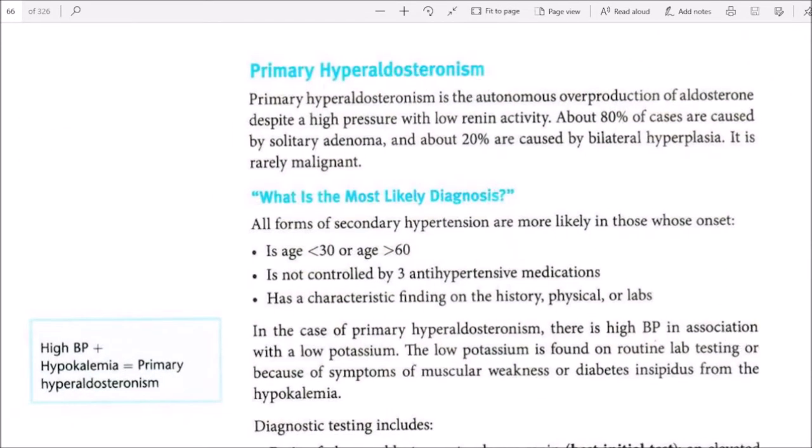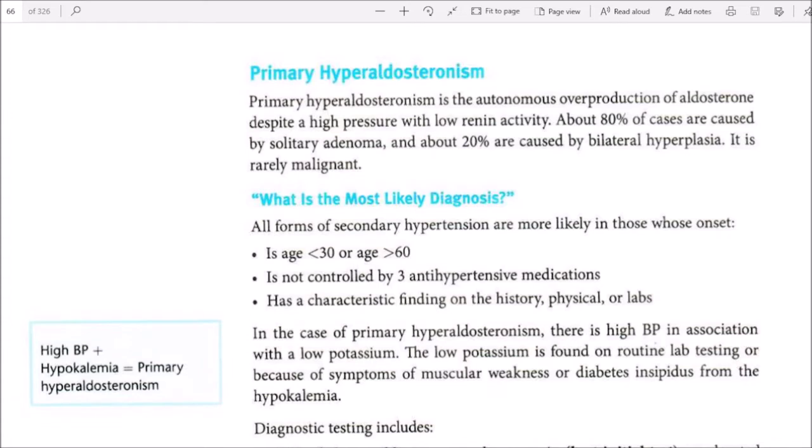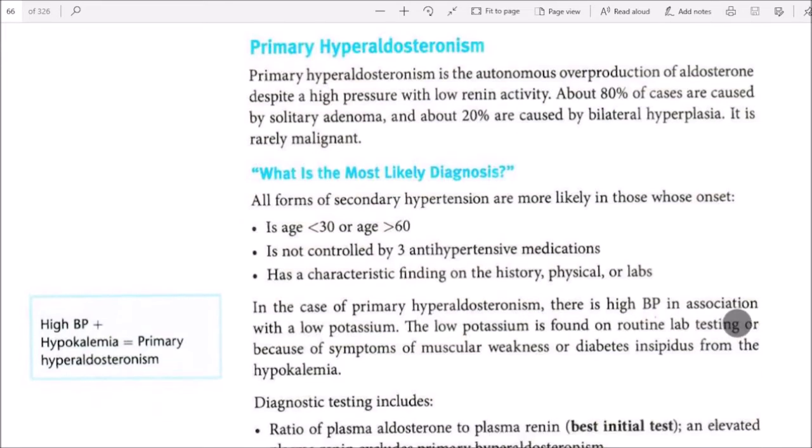Primary hyperaldosteronism. Primary hyperaldosteronism is the autonomous overproduction of aldosterone despite high pressure with a low renin activity. About 80% of cases are caused by solitary adenoma and about 20% are caused by bilateral hyperplasia. It is rarely malignant. What is the most likely diagnosis?